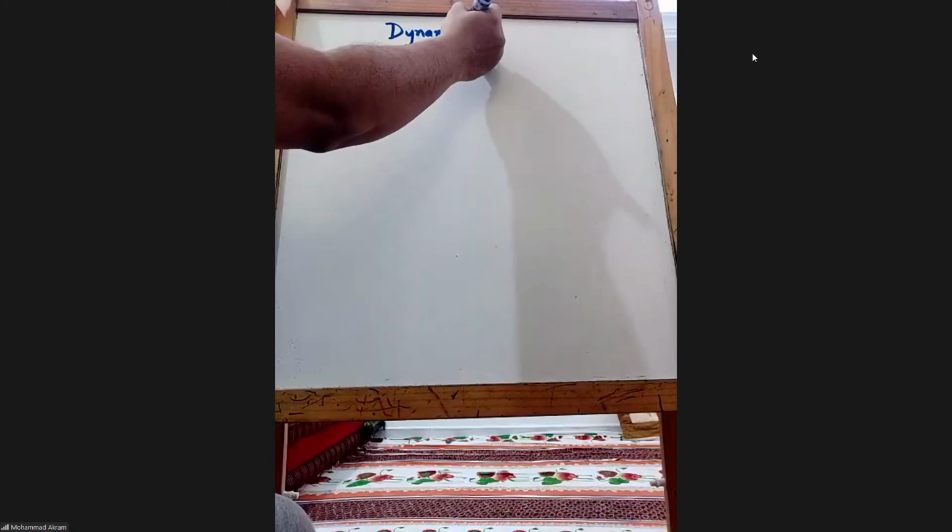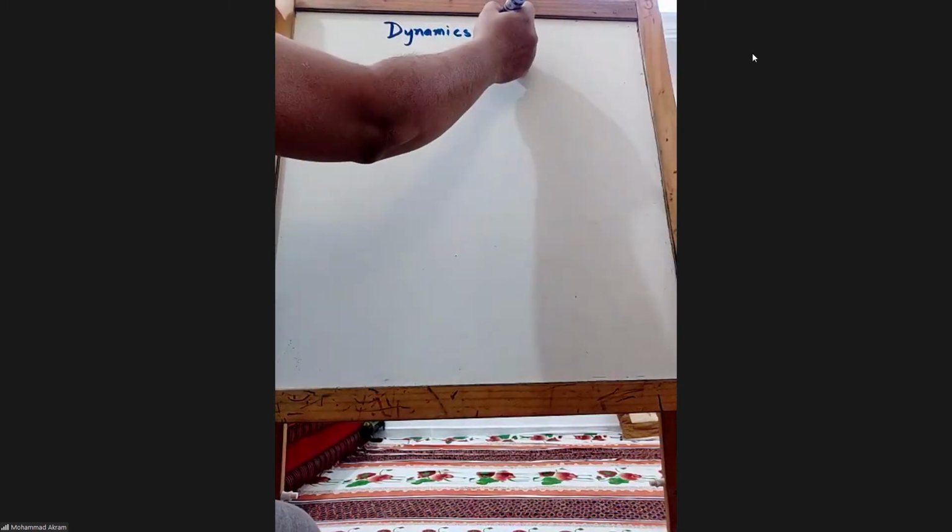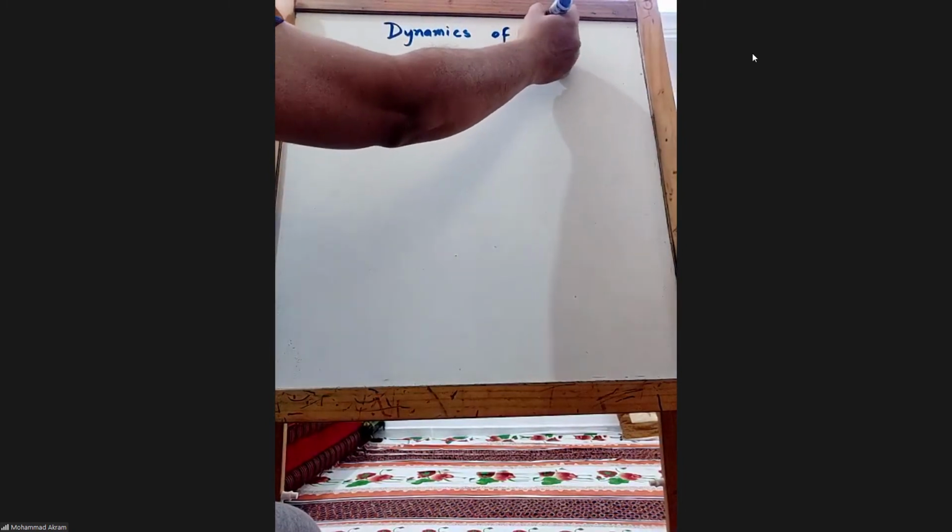I will give the assignments. Based on that, it will be clear to you what is in the first chapter and what is in the second chapter. Whatever is related to kinematics is the second chapter. Whatever is related to dynamics will be in the third chapter. Now, dynamics of fluid flows.